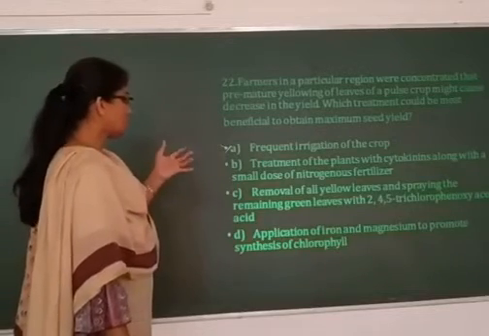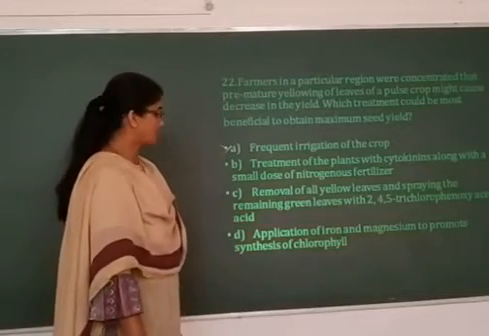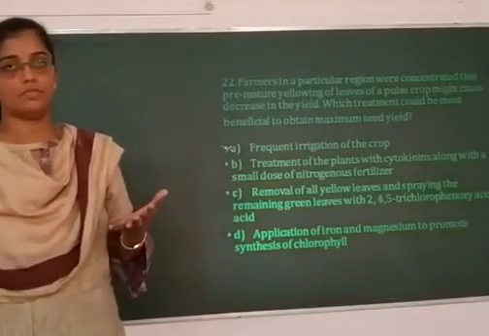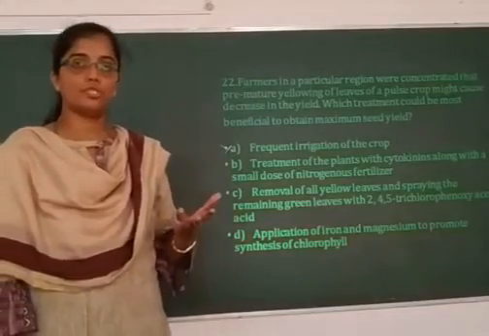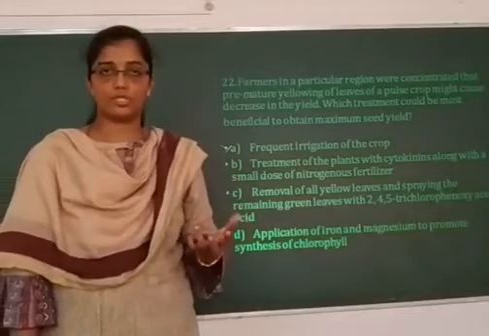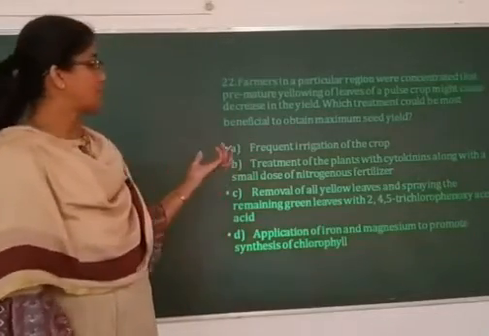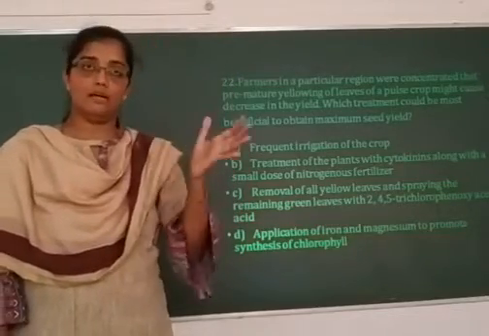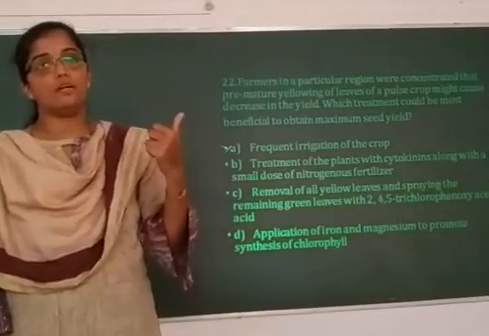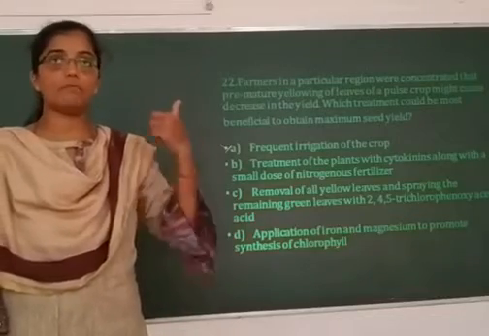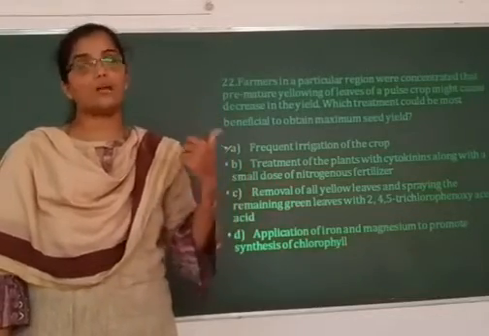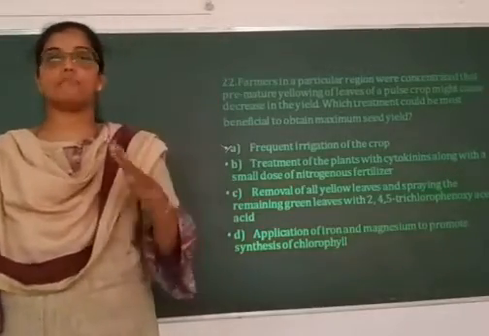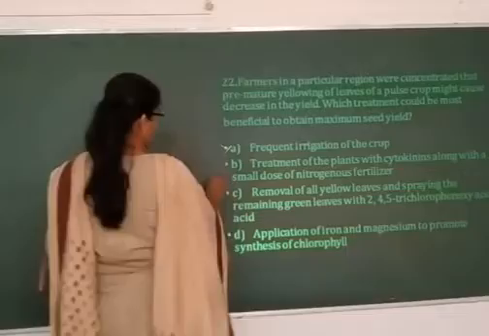Treatment of plants with cytokinins along with a small dose of nitrogenous fertilizer. Cytokinin is a growth hormone that promotes growth. So if you provide cytokinin, if the plant is not showing proper growth, then it may be because of less protein synthesis or less hormone production. But here the plant is growing well, but only the leaves are becoming yellow. So the second is also a wrong option.